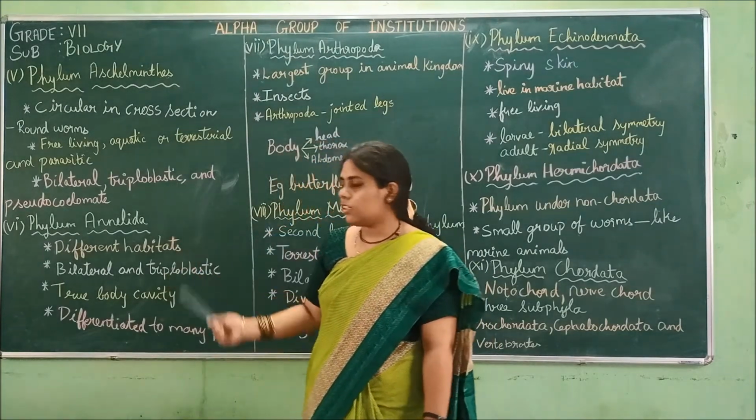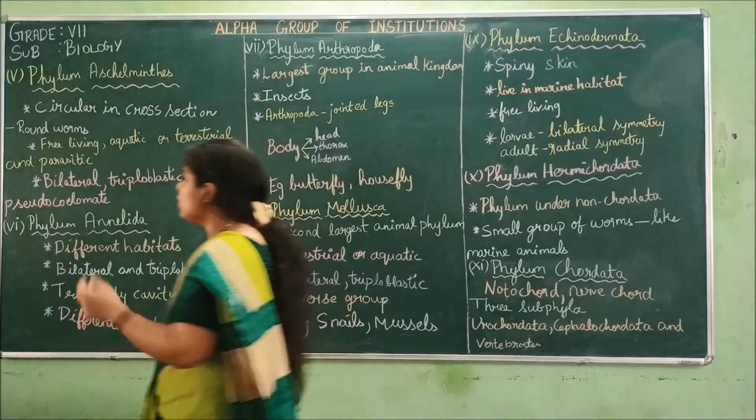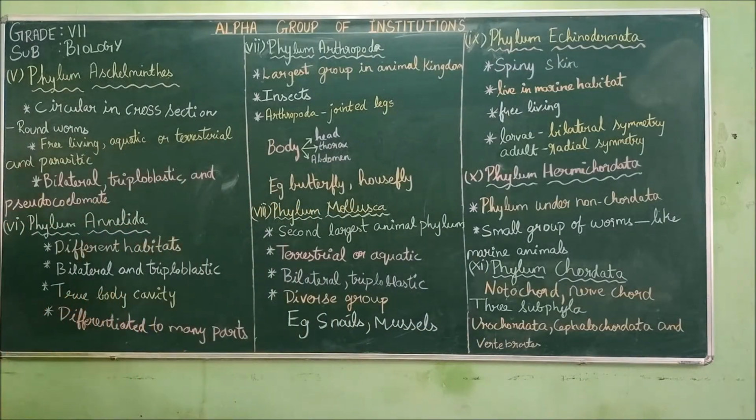Now I will give a recap of this topic. The fifth one is phylum Aschelminthes. When taken in a cross section, it will be circular. Example, roundworms. They are free living, aquatic or terrestrial, and parasitic.